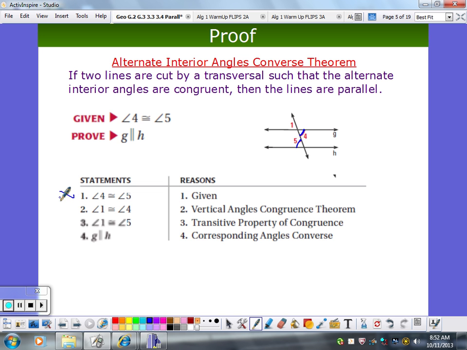So here's my given. Now I'm saying angle 1 is congruent to angle 4. Why are 1 and 4 congruent? Vertical angles are congruent, right? So we got that. Then we're saying angle 1 is now congruent to angle 5. How do we conclude that? What's going on here, from here to here to get to here?